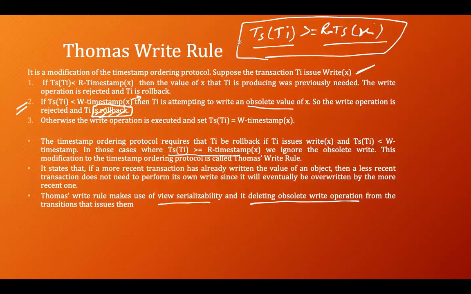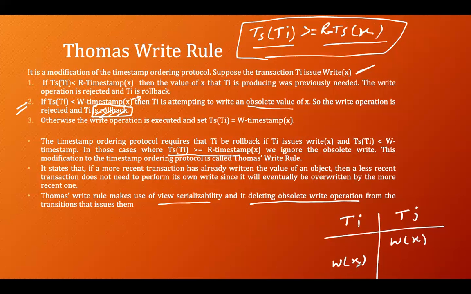But along with that, this condition should also hold. Then this transaction will be allowed to go on with its operations, but the write operation is ignored and you don't have to be rolled back. It is as simple as that. If we have Ti and if we have Tj, and Ti requires the write operation and Tj has already done the write operation, then definitely this operation is of no use.